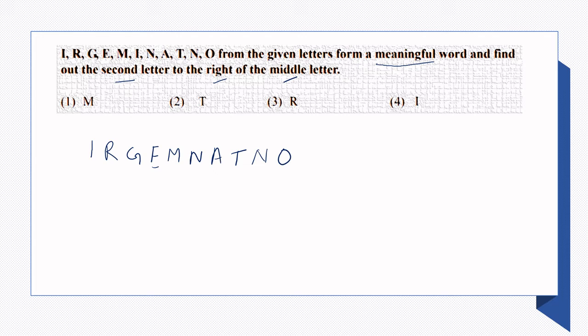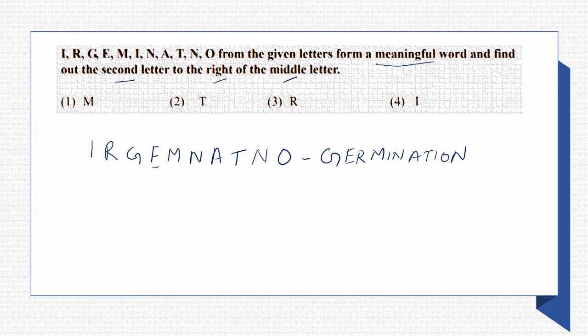Your time starts now. What word I got or you got must be the same. The word possible is germination.